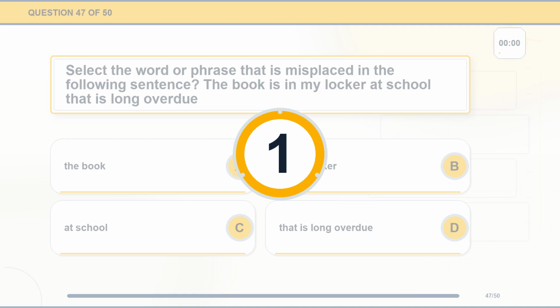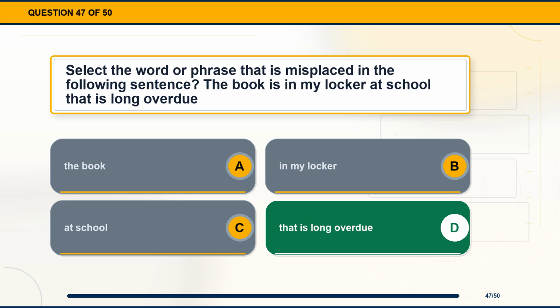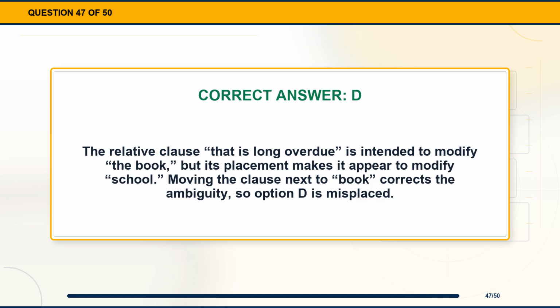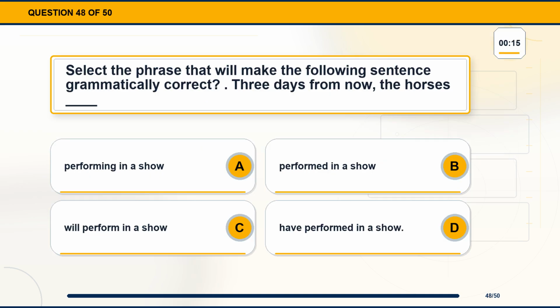The correct answer is option D, that is long overdue. Explanation. The relative clause, that is long overdue, is intended to modify the book, but its placement makes it appear to modify school. Moving the clause next to book corrects the ambiguity, so option D is misplaced. Question 48. Select the phrase that will make the following sentence grammatically correct. Three days from now, the horse is blank. Option A, performing in a show. Option B, performed in a show. Option C, will perform in a show. Option D, have performed in a show.